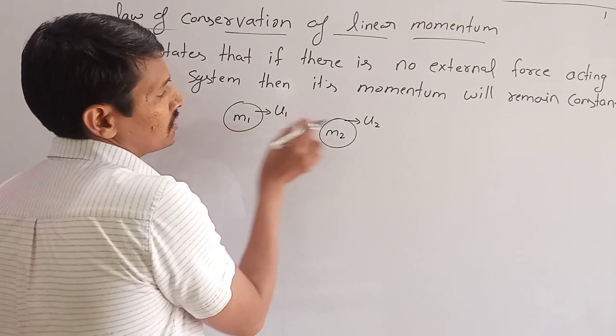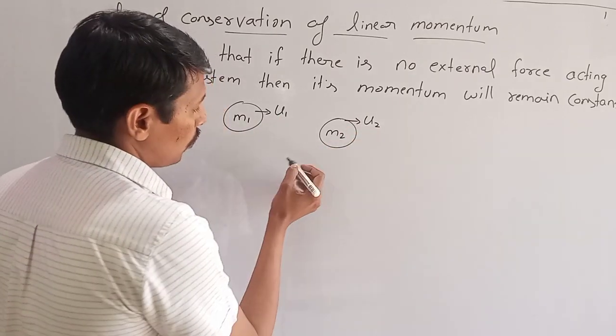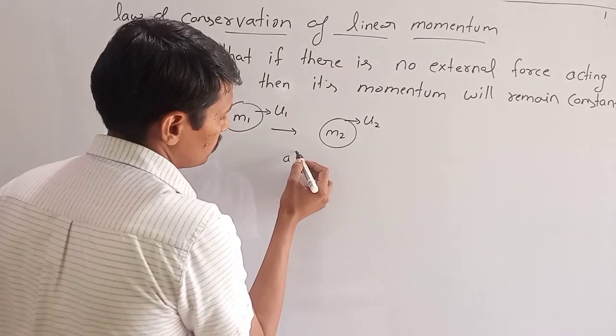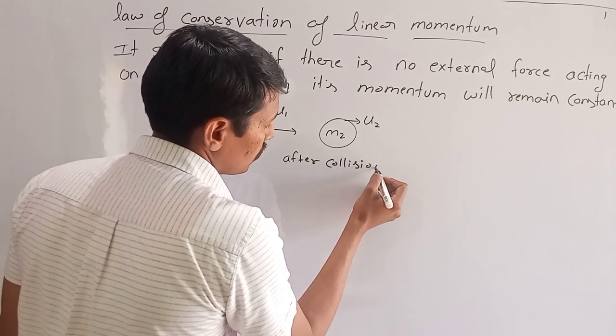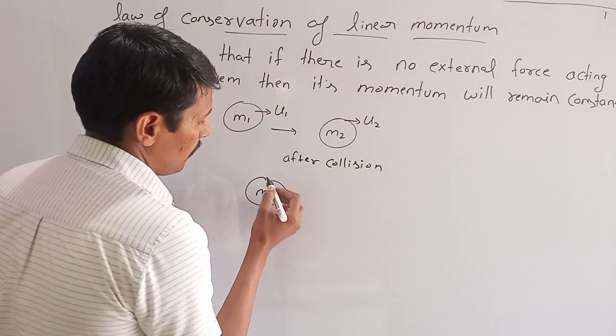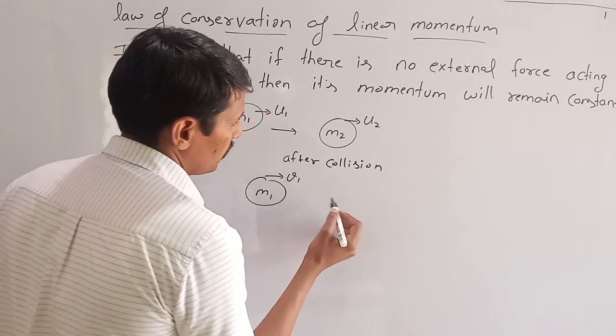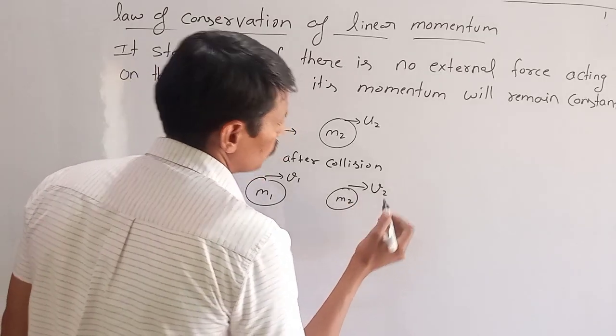And suppose the u1 is greater than u2, then they will collide at some point. So after collision, let's have m1 have a final velocity v1 and m2 have a final velocity v2.